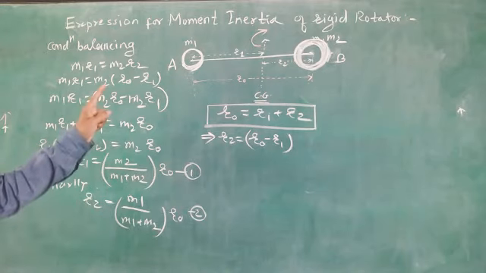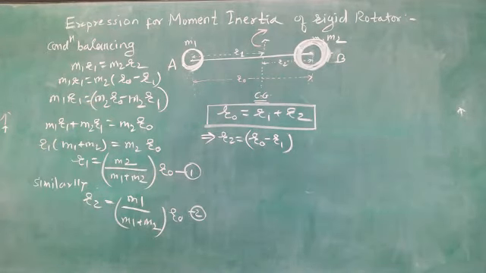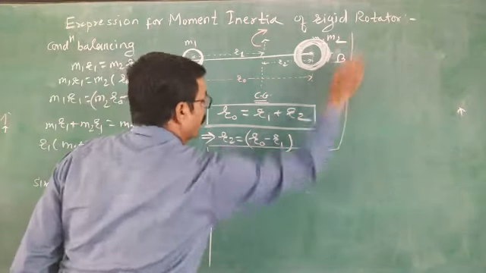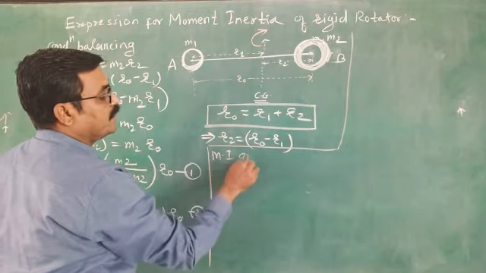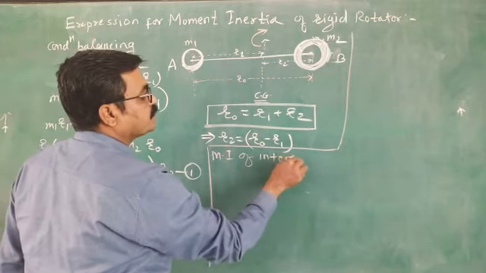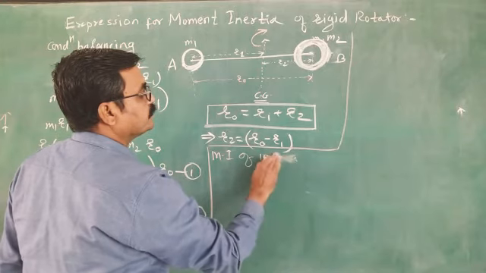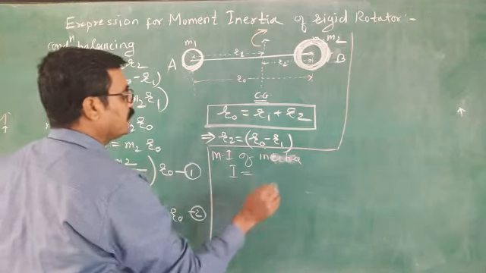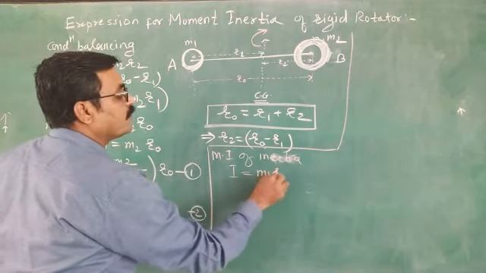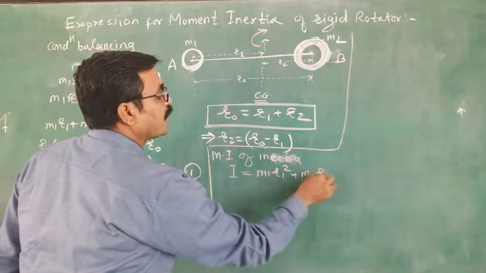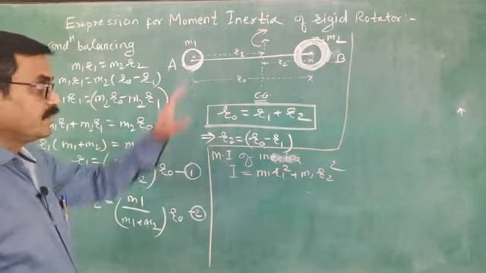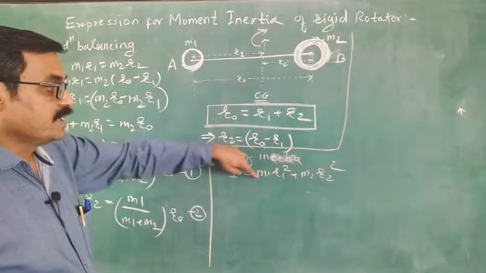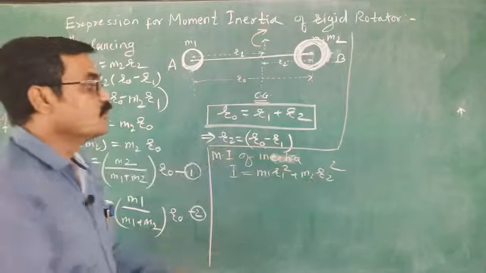Now for this system, what is the value of the moment of inertia? I equals m1 R1 square plus m2 R2 square. This is from physics: the moment of inertia of this diatomic system is m1 R1 square plus m2 R2 square.